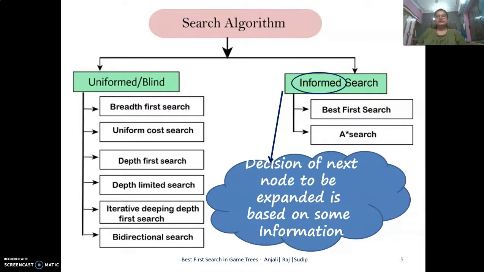The search proceeds to the deepest level of the search tree, where the nodes have no successors, and then these nodes are dropped. Then the search backs up to the next deepest node that still has unexplored successors. The depth limited search assumes that there are no further successors to be explored after reaching a depth D, and so on.